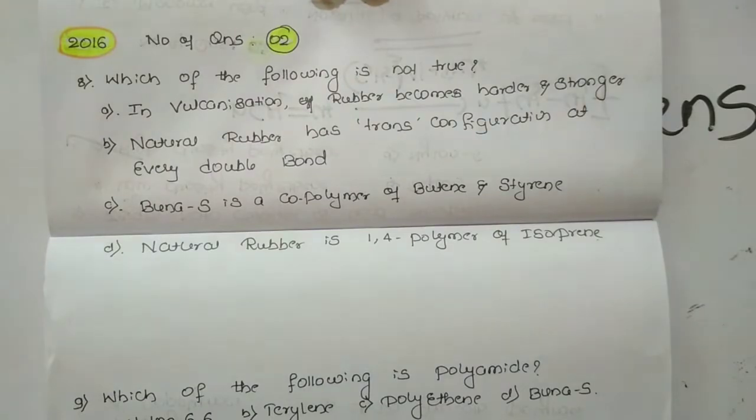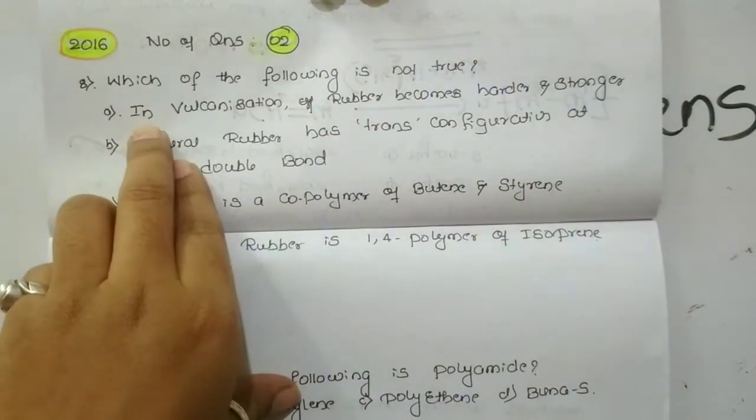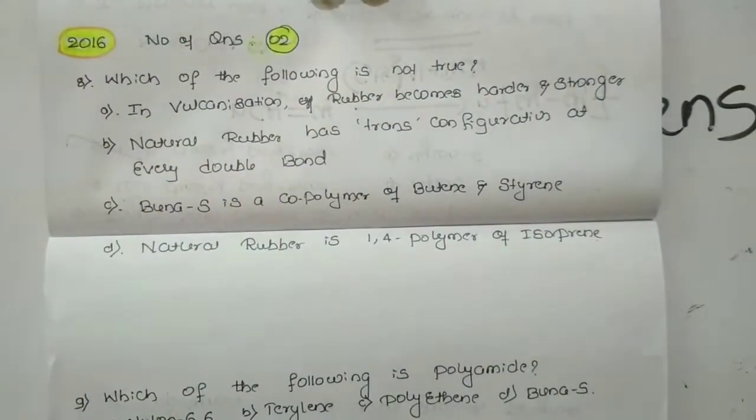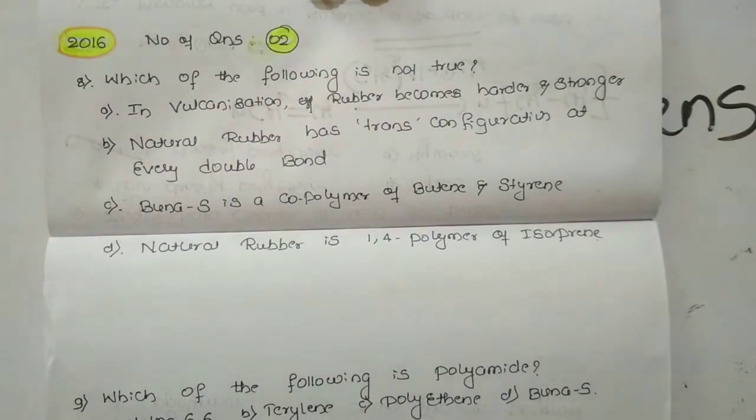Okay, so now the next part is from the 2016 question paper. The number of questions asked was about 2. So the question is like this: which of the following is not true? The options: in vulcanization, the rubber becomes harder and stronger. Second, natural rubber has a trans configuration at every double bond. Buna S is the copolymer of butene and styrene, and natural rubber is a 1,4 polymer of isoprene.